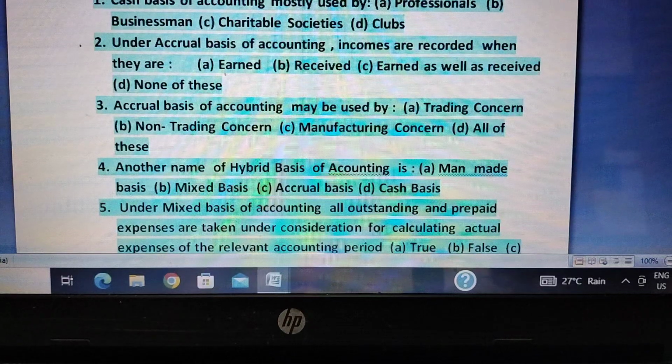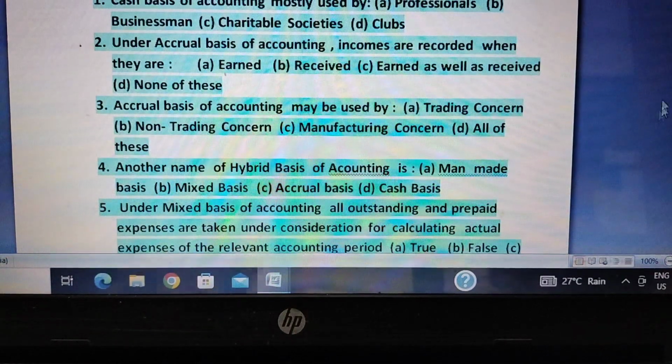So on the accrual basis of accounting, incomes are recorded when they are earned as well as received. If you receive, then also it is recorded. If it is earned, if it is receivable for that particular year, it is also recorded. So the right answer for question number two is C, earned as well as received.